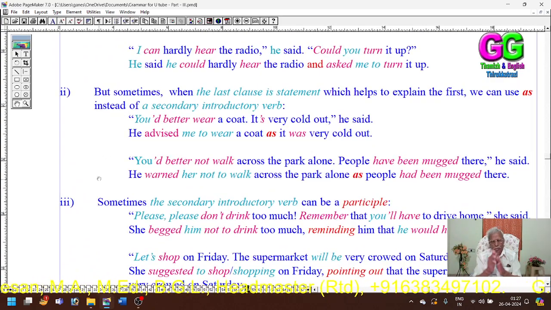The statement and the imperative, or statement and command, anything. Here, instead of the secondary reporting verb, we can use "as."